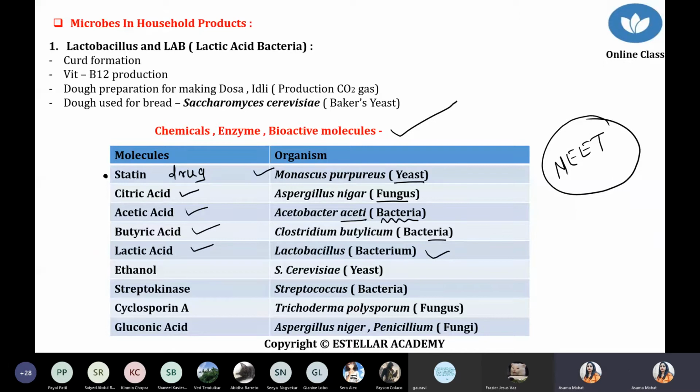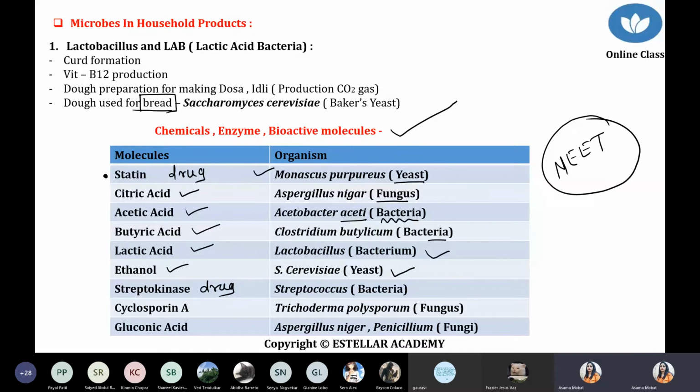Now Saccharomyces cerevisiae, that is called yeast. Yeast is basically used for ethanol production or alcohol production, and the same Saccharomyces cerevisiae is used for the preparation of bread. It will be used in bread also, the same fungus. S stands for Saccharomyces, the name of the genus. Next one, Streptococcus, a bacterium used for the production of a drug, that is streptokinase. It is a drug, streptokinase. We'll discuss its function later. Statin is also a drug and streptokinase is also a drug.